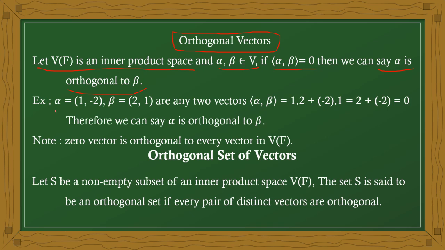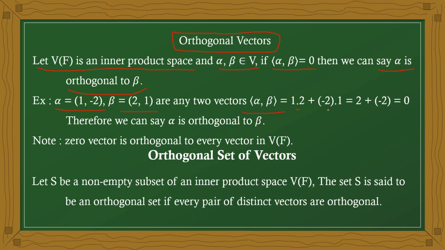Now I am taking one example. Alpha equal to (1, minus 2), beta equal to (2, 1). The inner product of these two vectors is just like A dot B in vectors. Now, with i and j coefficients: i minus 2j and 2i plus j. And we know that i dot i is 1. In the same manner, 2 into 1 and minus 2 into 1.